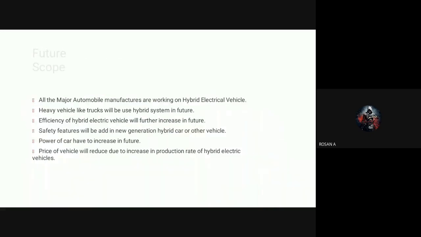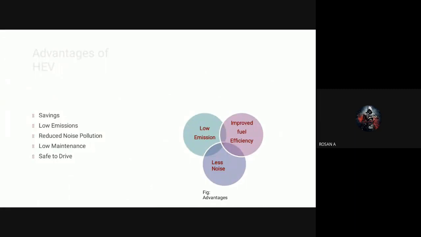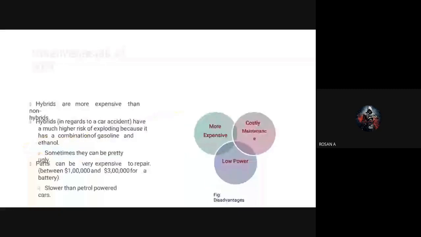So here you can see, right? In the advantages I mentioned low maintenance, and here in the disadvantages I mentioned costly maintenance, right? So what is the difference between low maintenance and costly maintenance? If you are using IC engines, the mechanical elements will be more, so there is a lot of complicated structure in conventional IC engine vehicles.